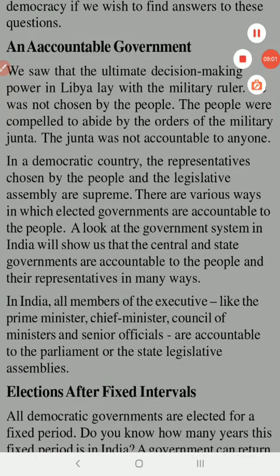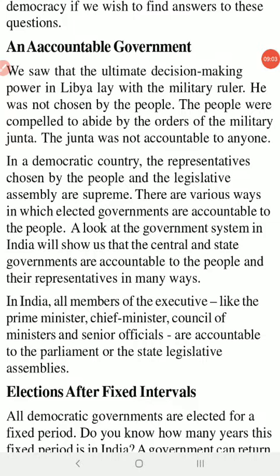That's how an accountable government functions, because it is elected by the people, for the people, and from the people. Since this government is a representative of the people, they are bound to be transparent in their decision making. They cannot simply make decisions on their own and impose them on people. They cannot make any kind of laws and impose them on people.